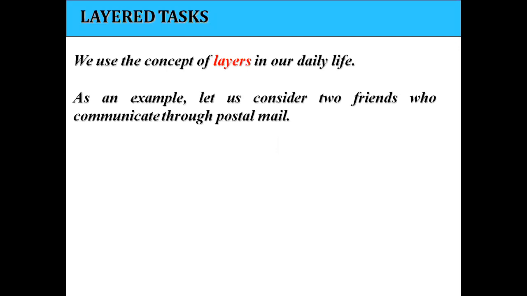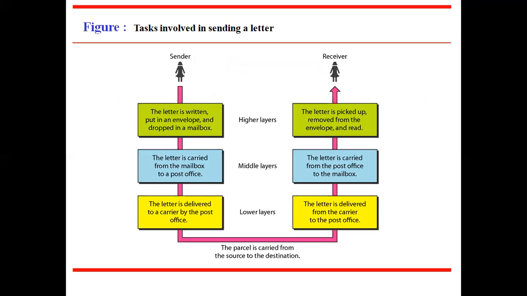We begin this topic with layered tasks. We use the concept of layers in our daily life. For example, consider two friends who communicate through postal mail. When one friend wants to send a letter to another, it follows three layers as shown in the slide.